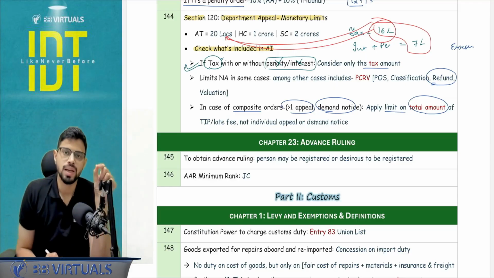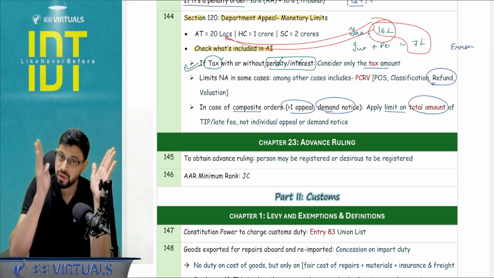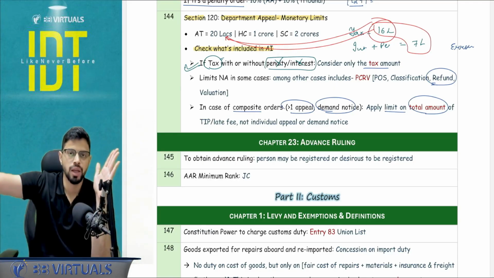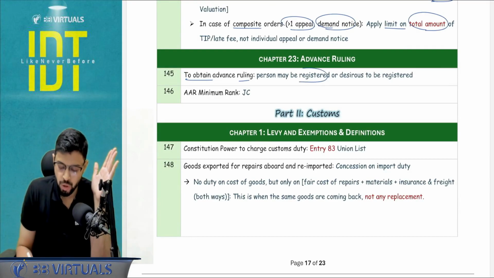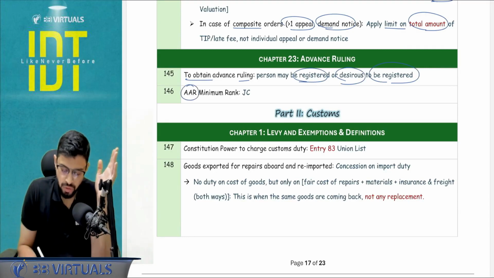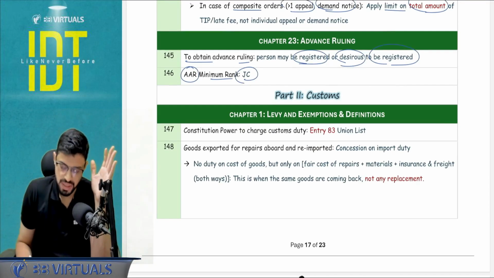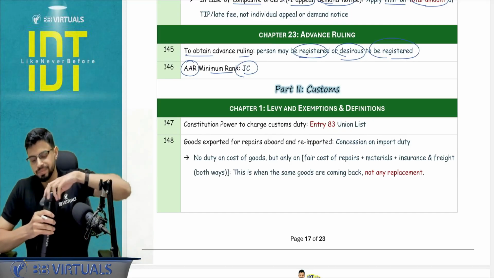Sir, what if interest and penalty is there but tax is not there? Then you see the total of interest and penalty, whatever is involved. But if tax is there in the figure, then you have to exclude the interest and penalty. Next, advance ruling. To obtain the advance ruling, you may be registered or you may be even desirous to be registered. And the authority of advance ruling, minimum rank is going to be JC. Okay. Now let's move to the customs part.